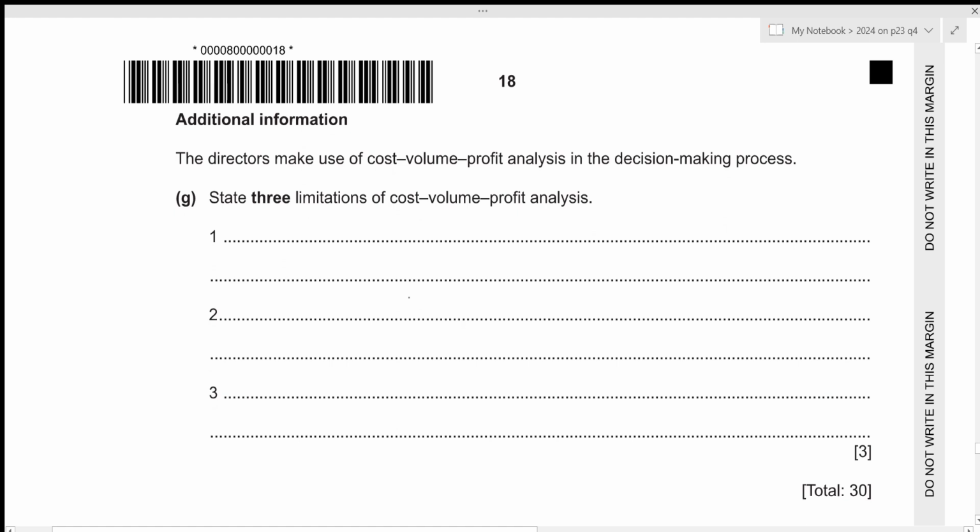Now, for the next one, we have some additional information. The directors make use of cost volume profit analysis in the decision-making process. Within cost volume profit analysis, what we do is we change one factor and look at the impact on the remaining factors. We need to state 3 limitations of cost volume profit analysis. So the very first limitation is that it can only be used for a single product. Let's write it down. Only relevant for single product.